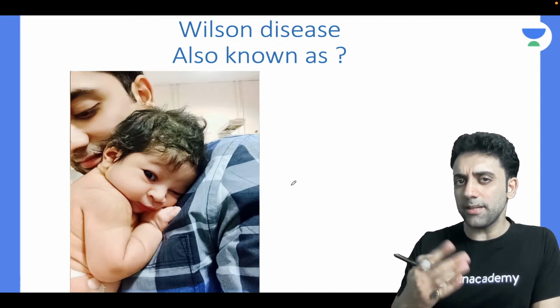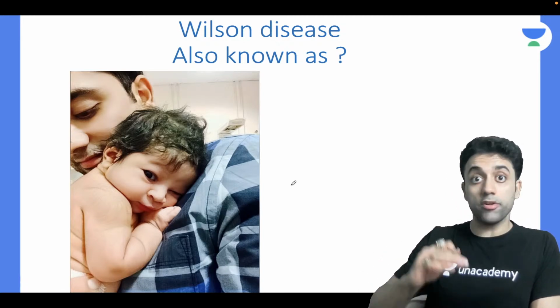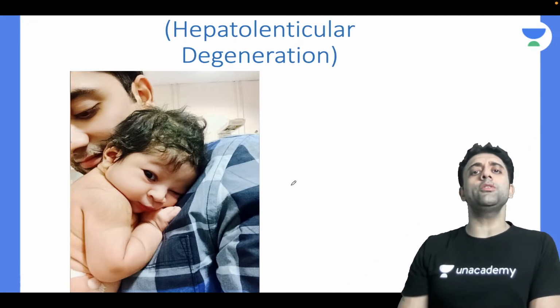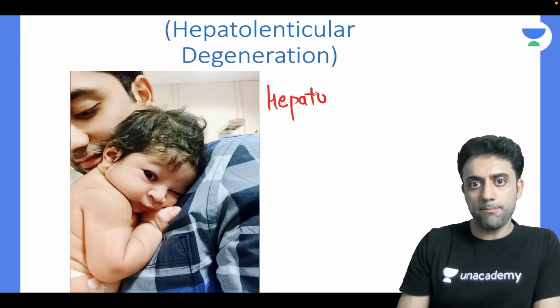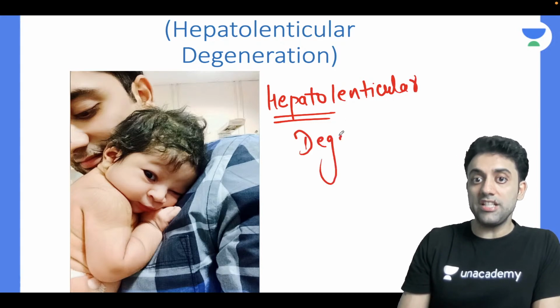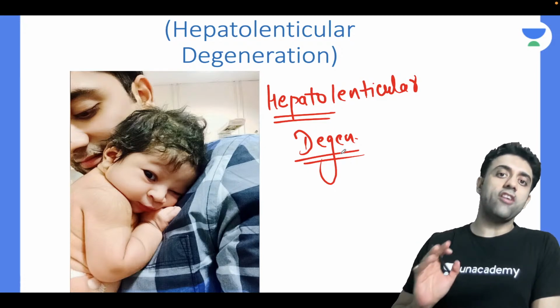Anyone? Hepato. लिवर का प्रॉब्लम है ना, लिवर में प्रॉब्लम होता है, विल्सन में होता है ना, लिवर, कॉपर एवरीवेयर, कॉपर एवरीवेयर. The other name of Wilson is hepatolenticular degeneration. Please write the other name of Wilson. Hepato means liver. Lenticular means inside the cell. So hepatolenticular degeneration is the other name of Wilson disease.